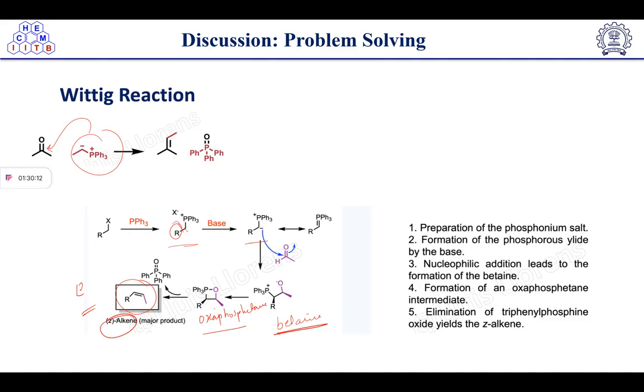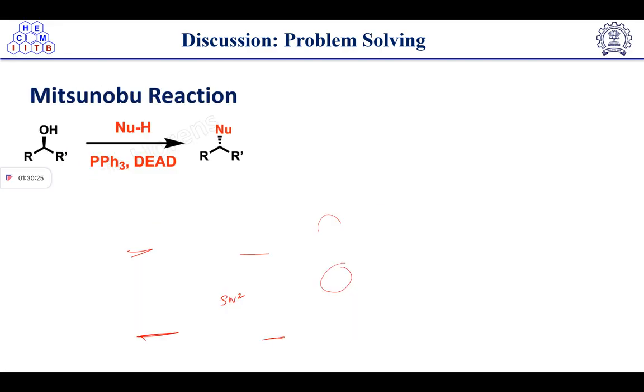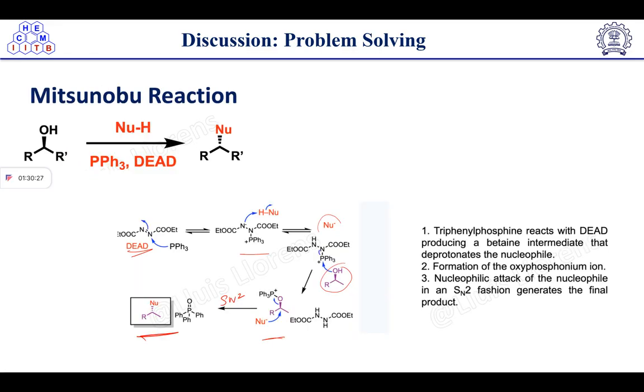of Z alkene. So when we have used an alkyl group here, at that time we get Z alkene. When we have an electron withdrawing group here, at that time we will get E alkene. Okay, so that's the selectivity of the Wittig reaction. Then we have discussed the Mitsunobu reaction.